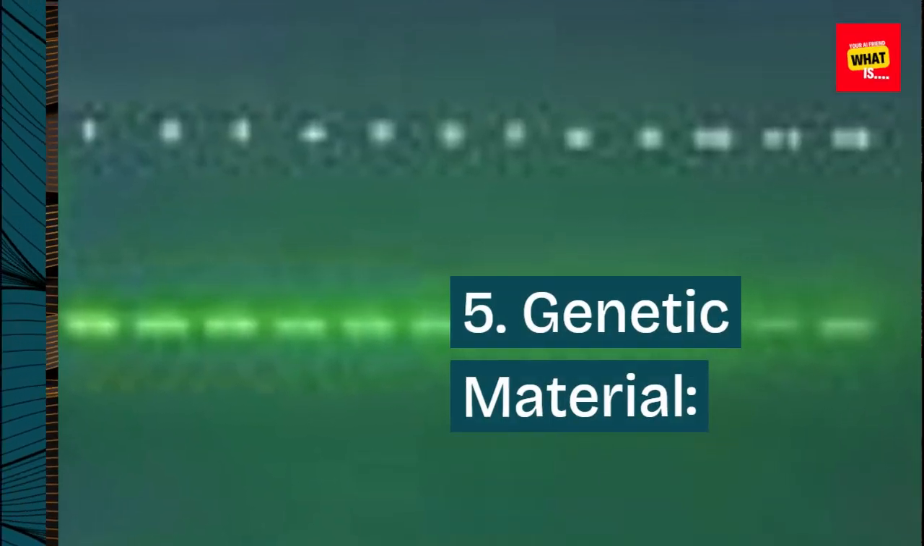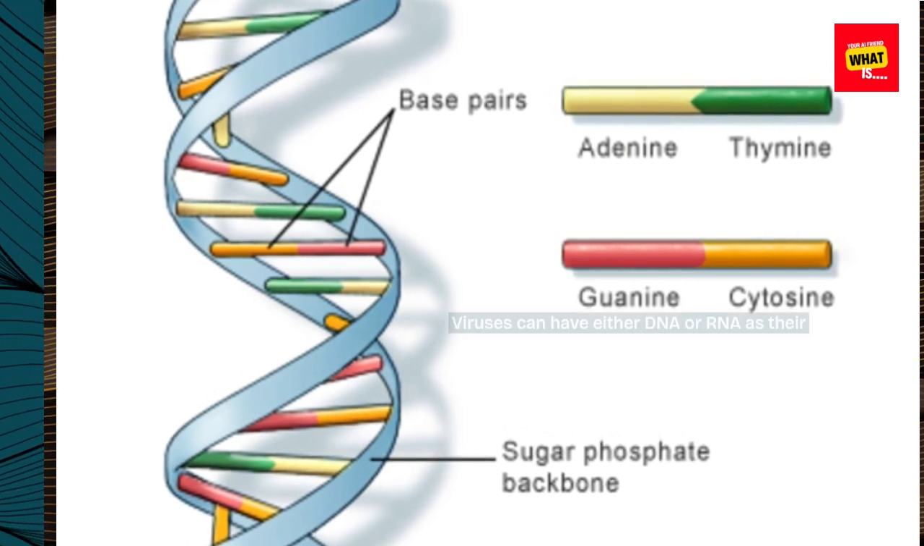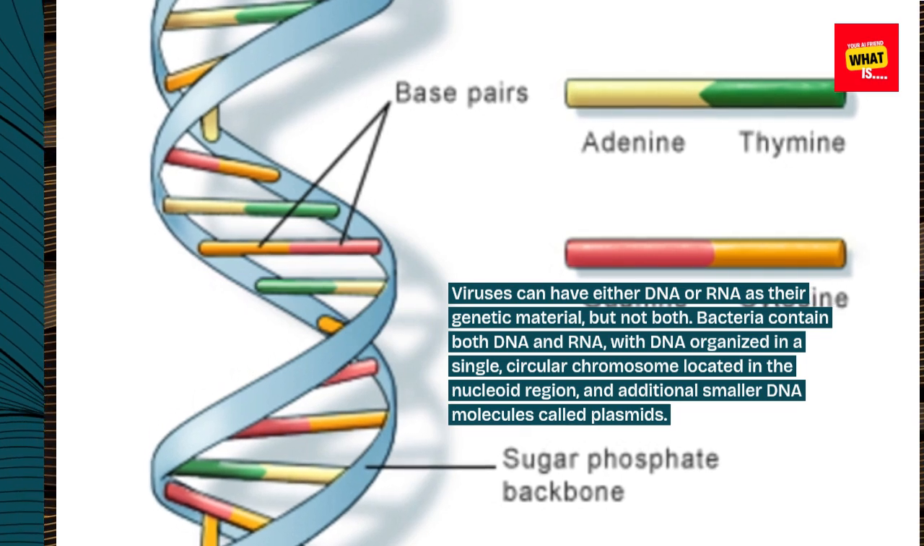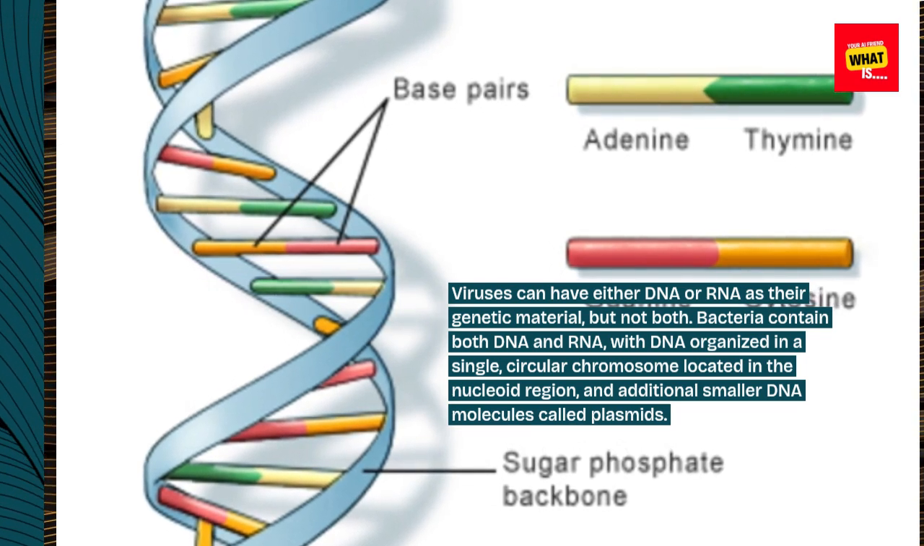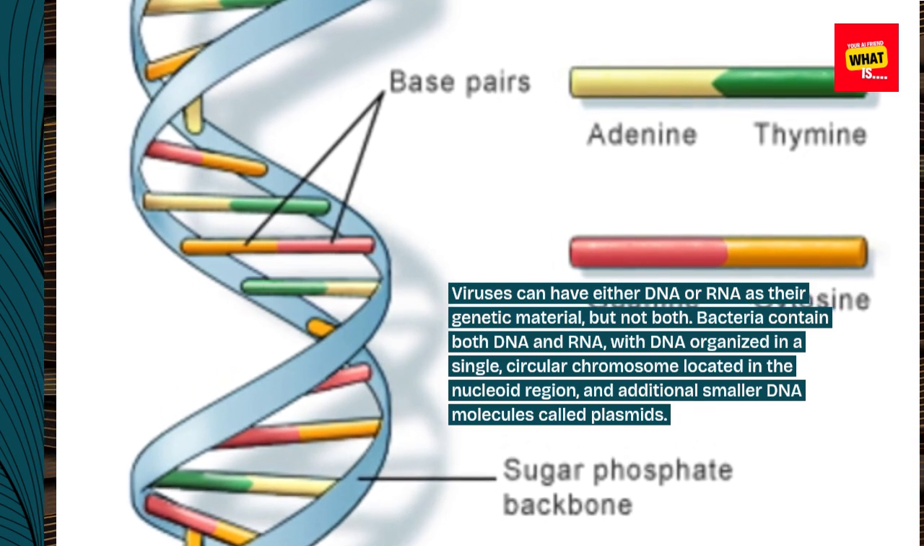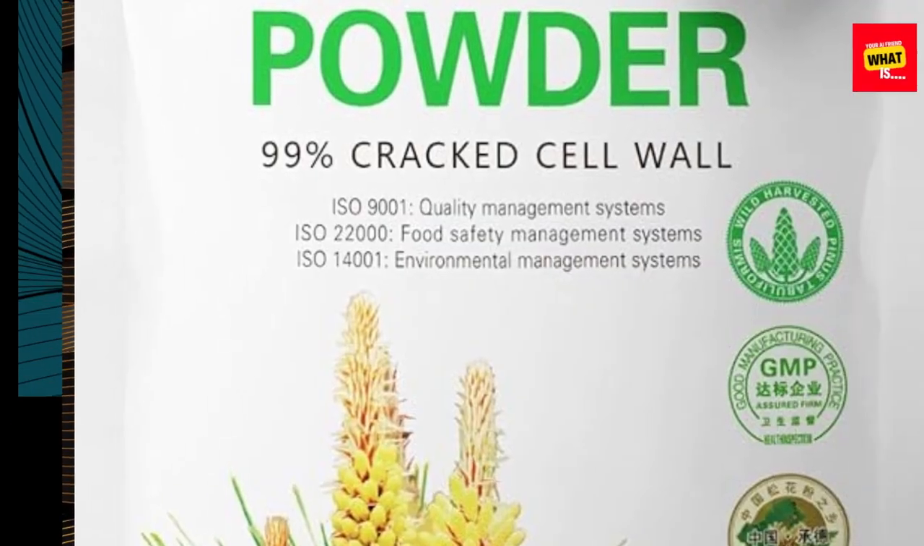5. Genetic material. Viruses can have either DNA or RNA as their genetic material, but not both. Bacteria contain both DNA and RNA, with DNA organized in a single, circular chromosome located in the nucleoid region, and additional smaller DNA molecules called plasmids.